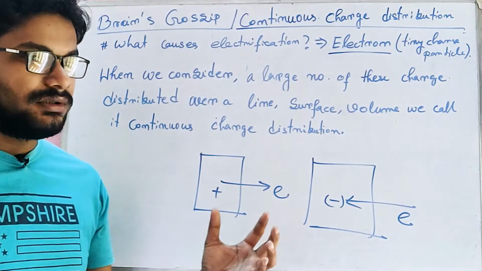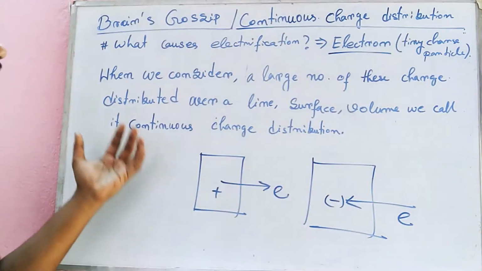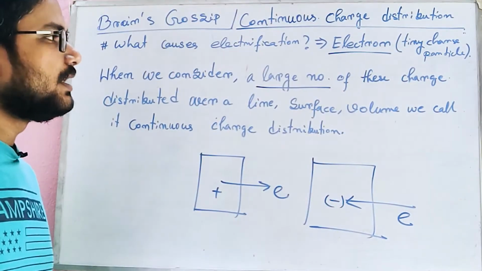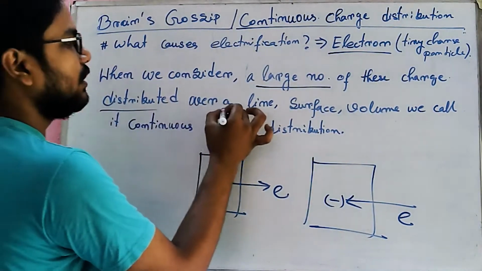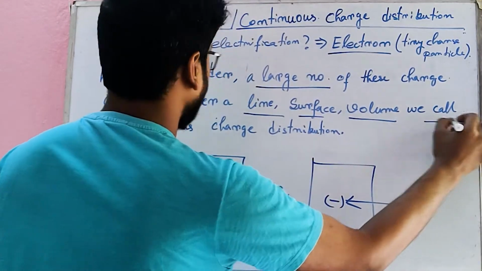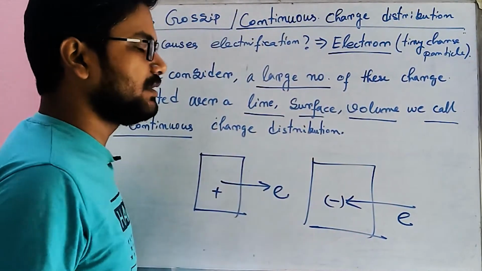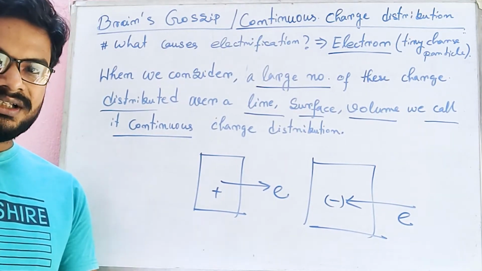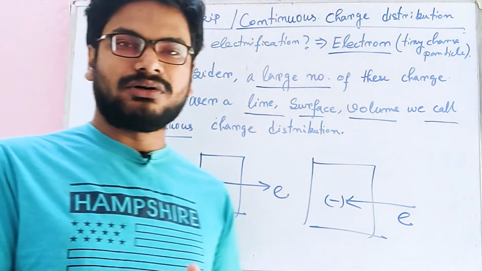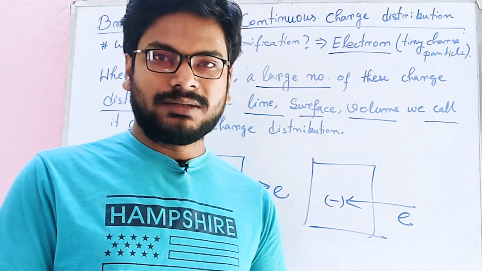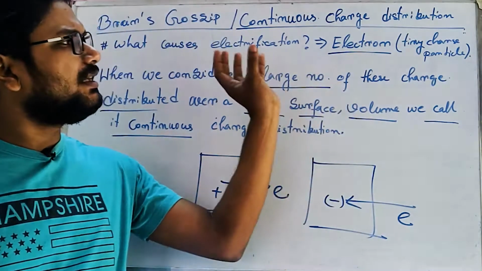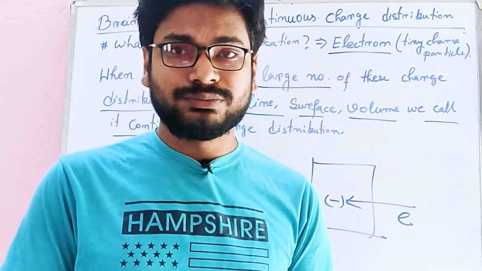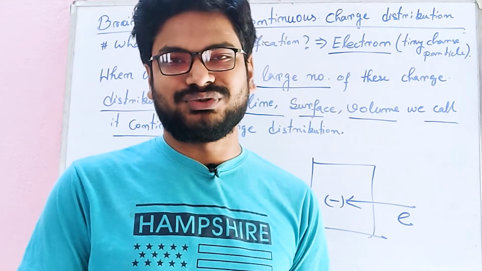Okay, now if you consider a large number of charge, how much large? Very large number of charges distributed over a line, surface or volume, we call this to be a continuous charge distribution. Okay, मतलब क्या हुआ? It means that if you take a line or a surface or a volume and place these tiny charged particles at a very large number, the charge distribution can be considered to be a continuous charge distribution.